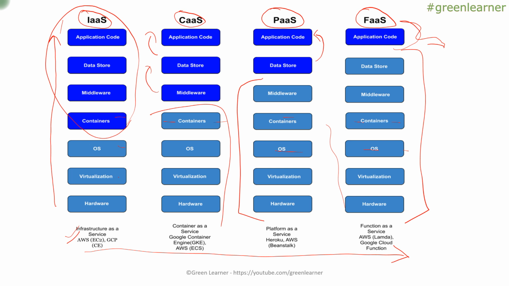The purpose of this diagram is to show you the different kinds of services that we have: infrastructure as a service, container as a service, platform as a service, and function as a service. When we are talking about function as a service, we are at the top, and we just have to think about the task that we want to do. So let's go ahead and cover a few points about function as a service in detail.